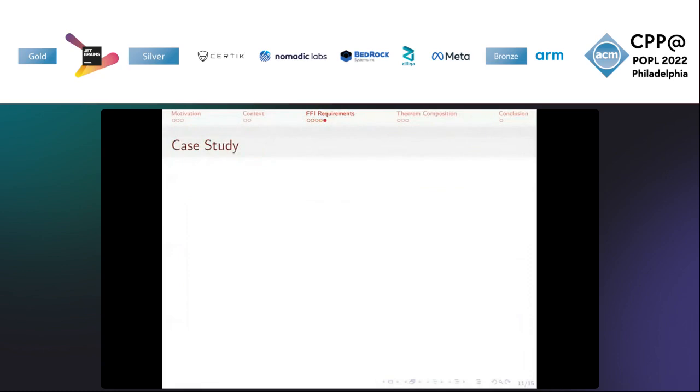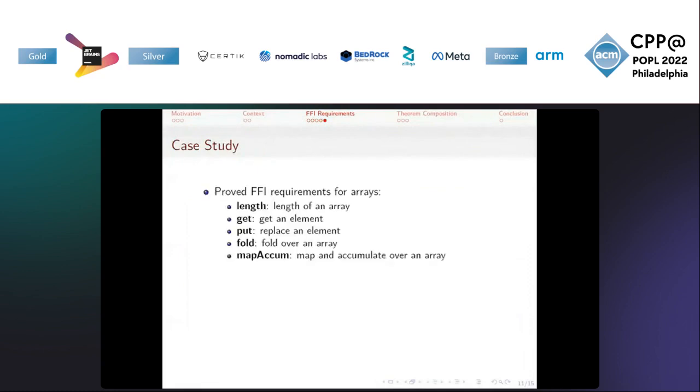In this work, we have proved that the foreign function interface requirements hold for arrays and its operations length, get, put, fold, and map accumulate, which are all part of Cogent's standard library. We have used these proofs to discharge assumptions for arrays for previous file system verification work.